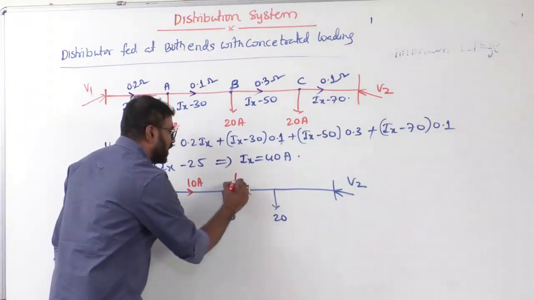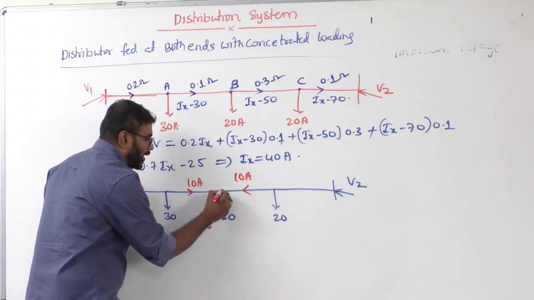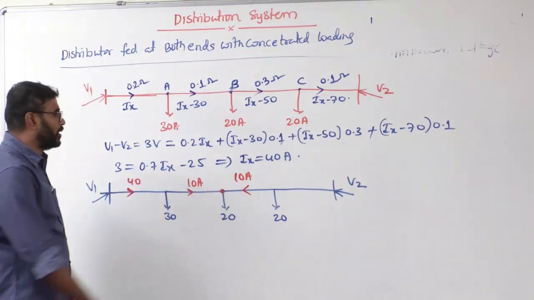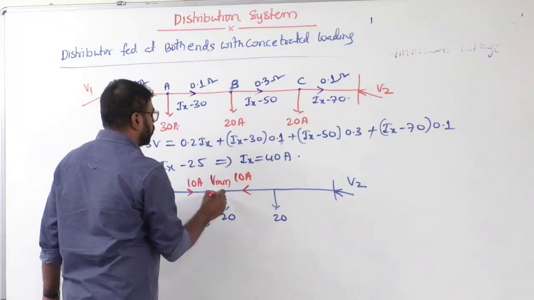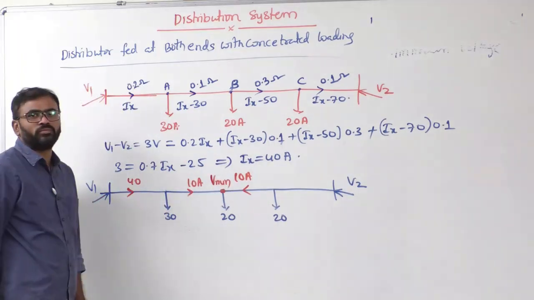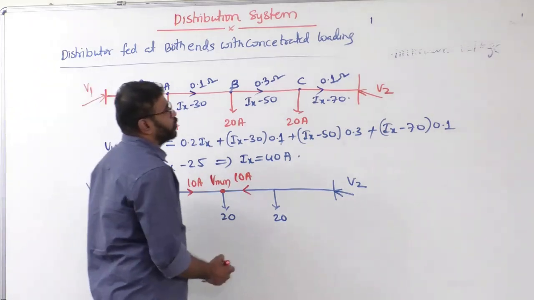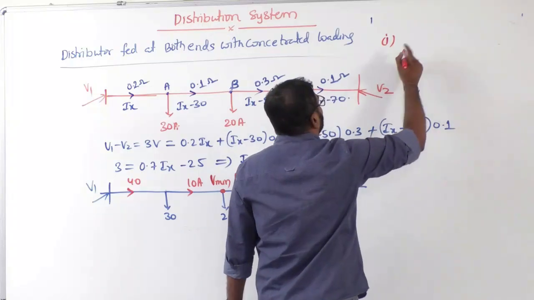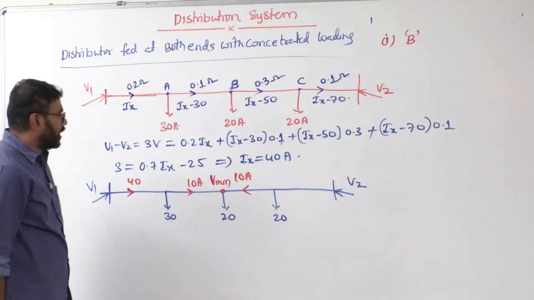No need to worry. That means current is coming to point B on both sides. From both sides current is coming to point B. Nothing but this is the minimum voltage point. Here the voltage is minimum. That is a conclusion. Okay. That means the answer for first question is what? The first question is asking identify the minimum voltage location, which is B location.